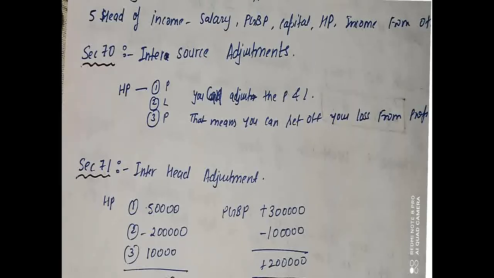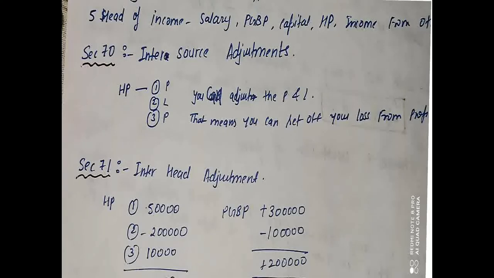So the source of income can be infinite, whereas heads of income means we classify what kind of income it is, and if we earn income from any source, under which head it will be categorized. So be very clear that there are only five heads of income, but the sources of income are many.